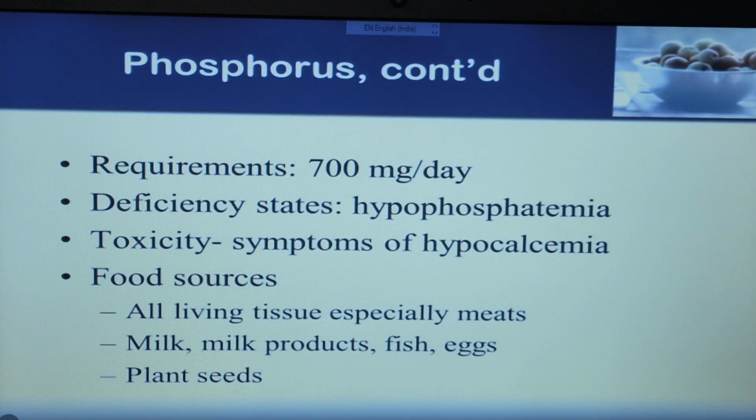If deficiency occurs in phosphorus, that deficiency is known as hypophosphatemia. And for toxicity, if the concentration of phosphorus is increased, there is no symptom of hypocalcemia. The food sources from where you get phosphorus are all living tissue, especially meat. Meat contains the majority of phosphorus. Milk products, fish, egg and plant seeds also contain phosphorus. So this is all about phosphorus.